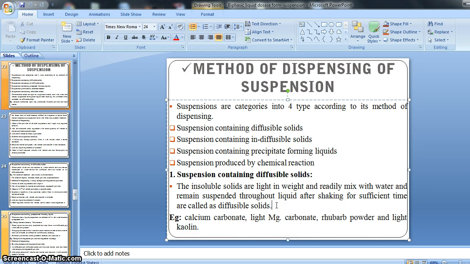Means diffusible solids are those solids which are not soluble in water but readily mix with or disperse into water, or remain suspended in water for a sufficient time after shaking, right?